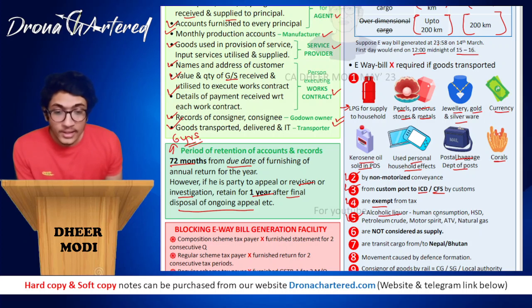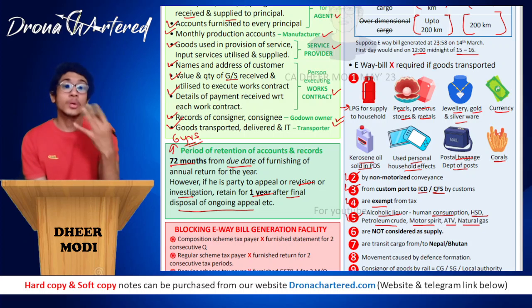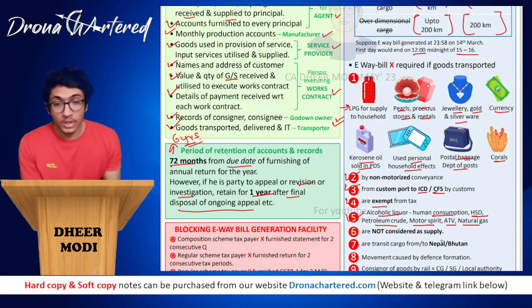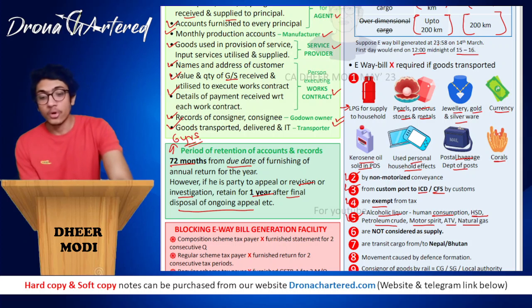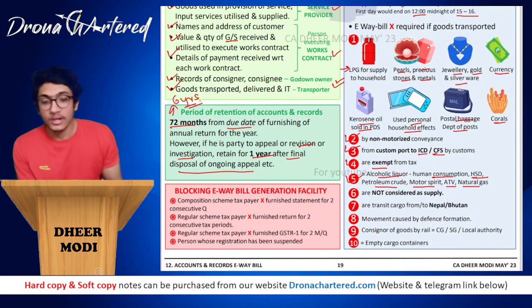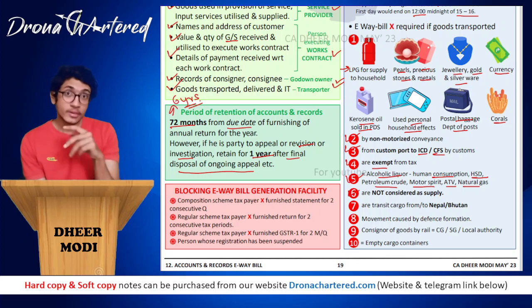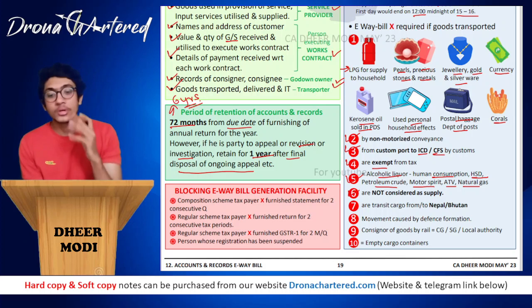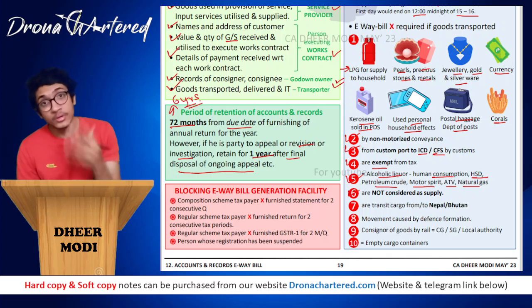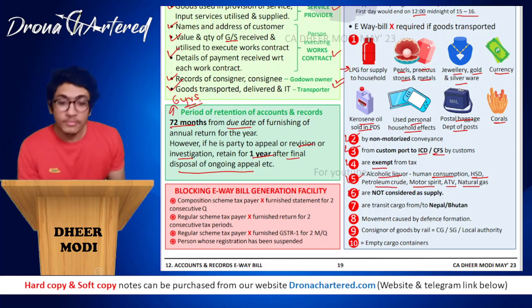Any alcoholic liquor for human consumption, high-speed diesel, petroleum crude, motor spirit, ATF, natural gas, because these are outside the scope of GST for now. So if these are being transported, e-way bill will not be required. If the goods being transported are not considered as supply, we have done this in chapter 2, what is supply and what is not supply. If there is no supply at all, then why will an e-way bill be required?